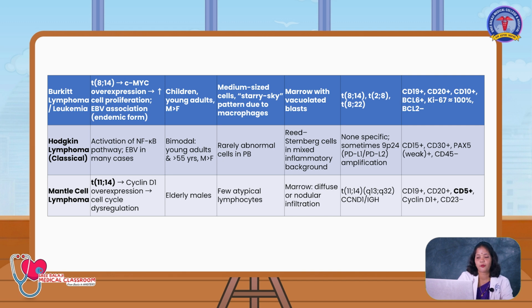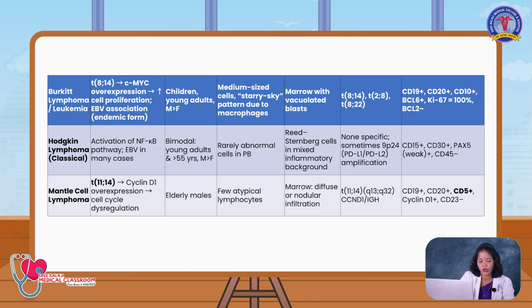In cytogenetic molecular study, you will see translocation of 8;14, translocation of 2;8 and translocation of 8;22. And in immunophenotyping, you will have CD19, CD20, CD10, BCL6 highly positive. Here the Ki-67 index will also be 100% positive.